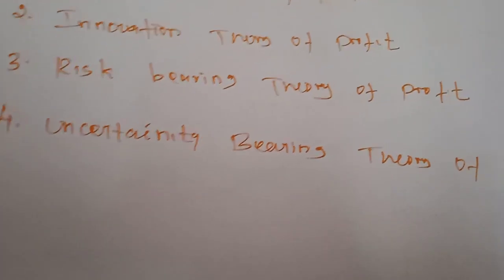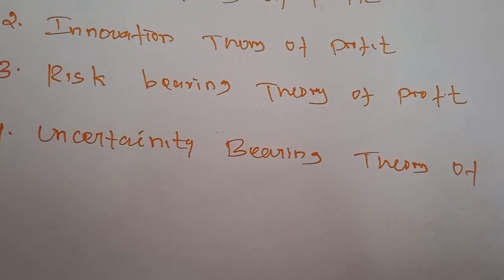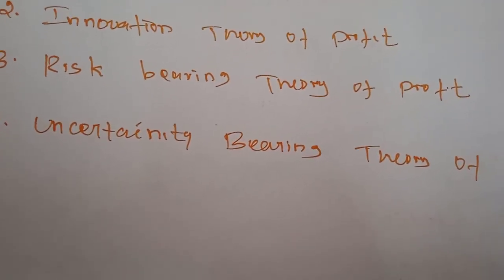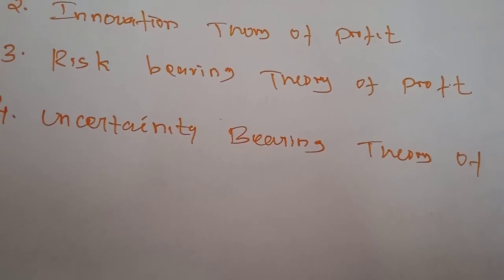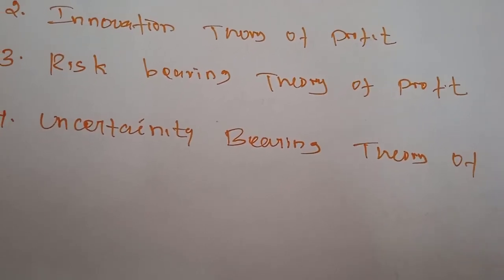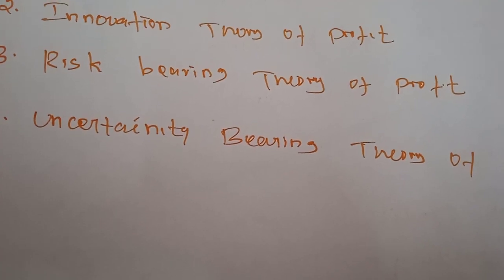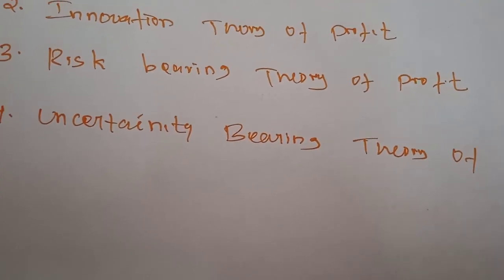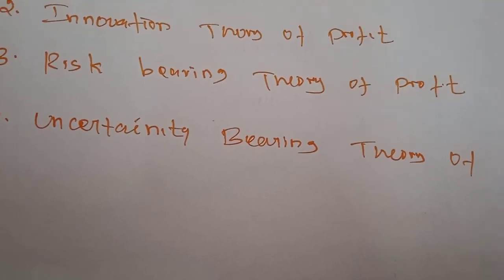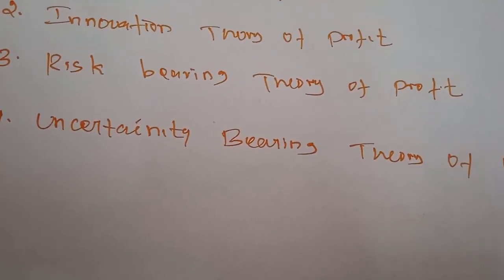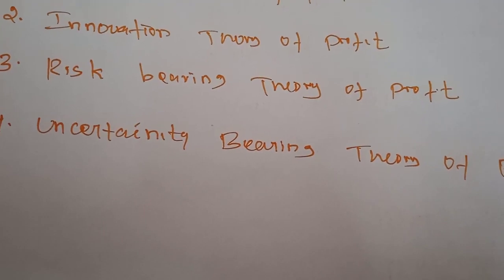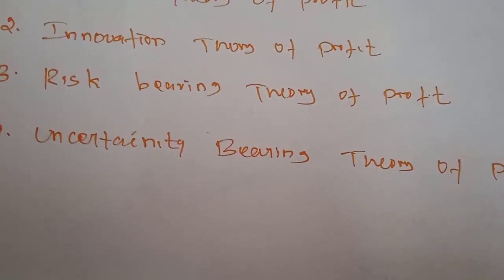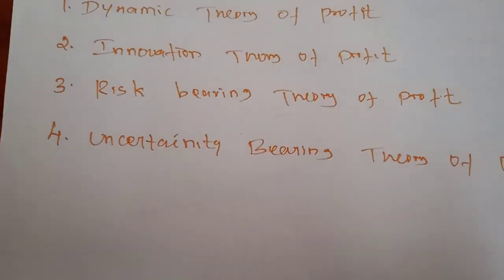According to Knight, profit does not arise on account of risk taking, because the entrepreneur can guard himself against a risk by taking suitable insurance policies. But uncertain events cannot be guarded against that way. When an entrepreneur takes on himself the burden of facing an uncertain event, he secures remuneration. That remuneration alone is considered profit.